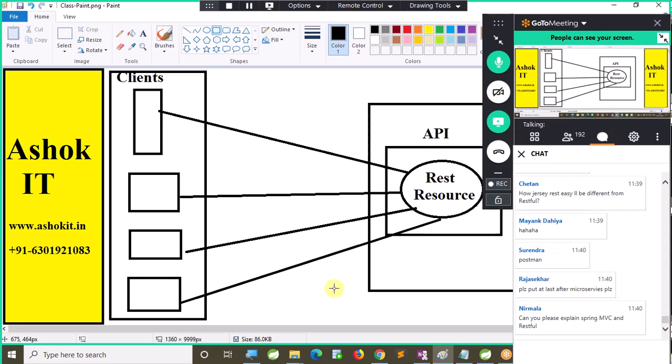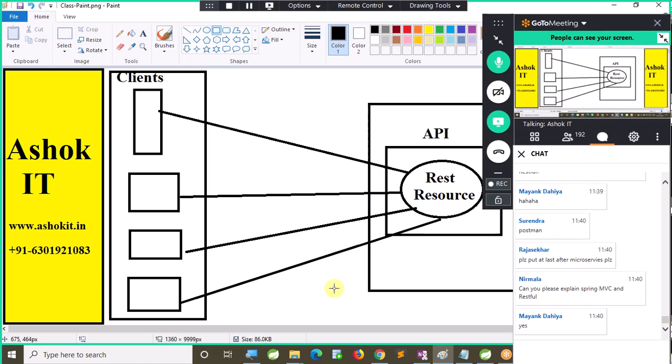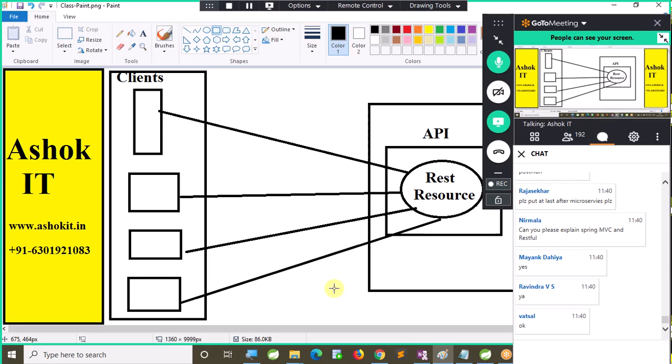All of you clear with this? What is REST API and what is REST client? This terminology should be clear for you before you start the applications, guys. You should not get confused. Sir, what is client? What is API? API will be developed by one company. Client will be developed by another company. API means which will provide the service. Client means which will access a service.